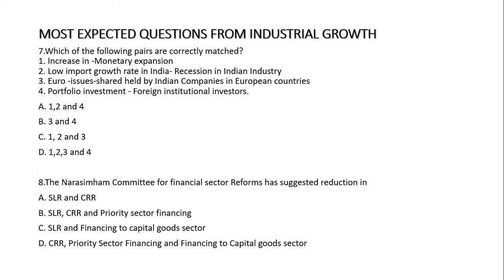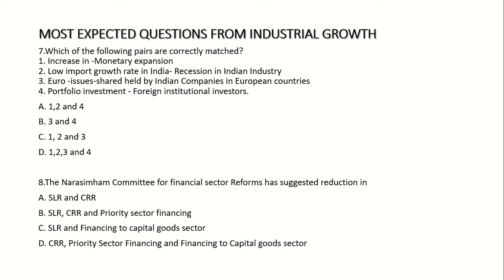Seventh one: which of the following pairs are correctly matched? First point: increase in monetary expansion. Second point: low import growth rate in India, recession in Indian industry. Third point: euro issues shared held by Indian companies in European countries.